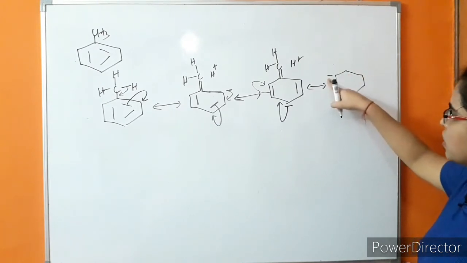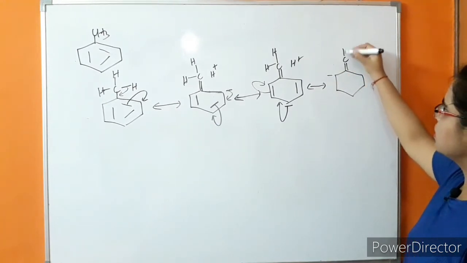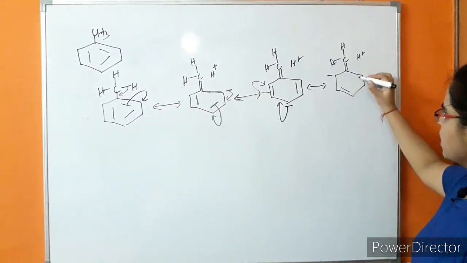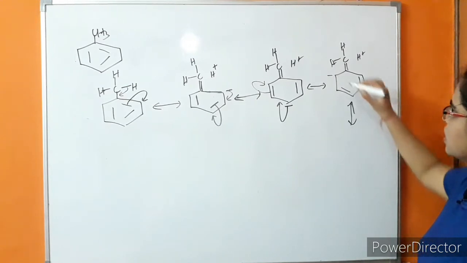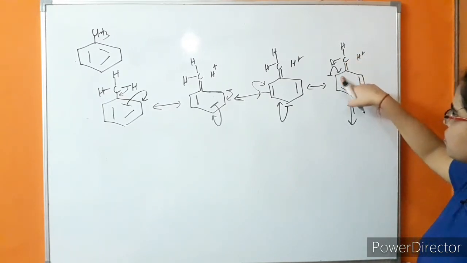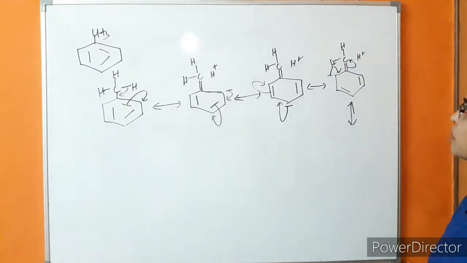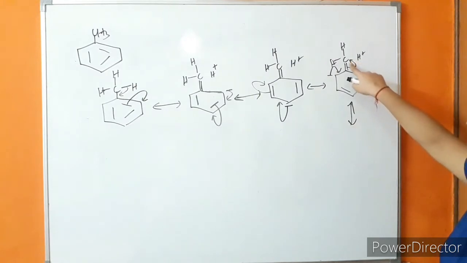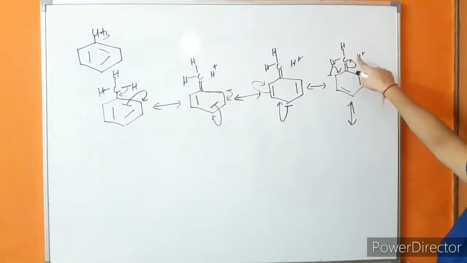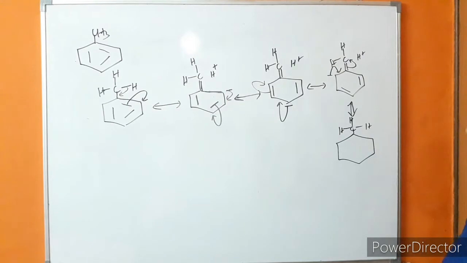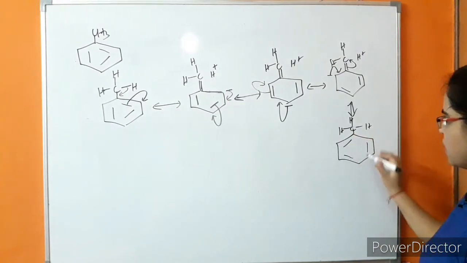So the negative charge is coming on this carbon, and further the pi bond will come to this position. Next, this negative charge will come to this position to form a pi bond, and this pi bond will again come to this carbon. Because of that, this carbon will have a negative charge, so there will again be bond formation between carbon and hydrogen. So again a bond formation between carbon and hydrogen takes place, and a pi bond is coming to this position.